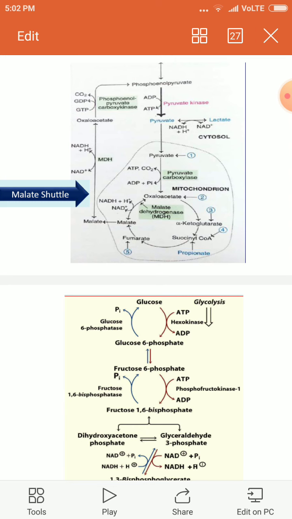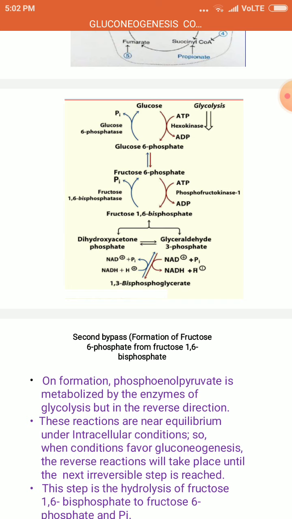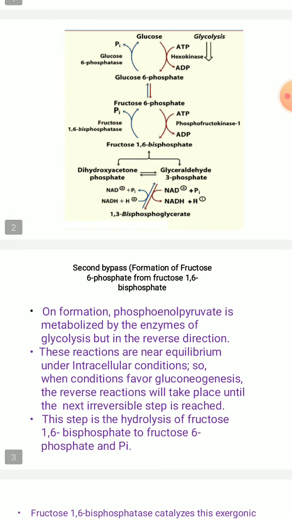Coming to the next bypass reaction, once phosphoenol pyruvate is formed, it is metabolized by the enzymes of glycolysis, but in the reverse direction. You can see this in the second slide. These reactions are near equilibrium under intracellular conditions. So when conditions favor gluconeogenesis, the reverse reactions take place until the next irreversible step is reached.